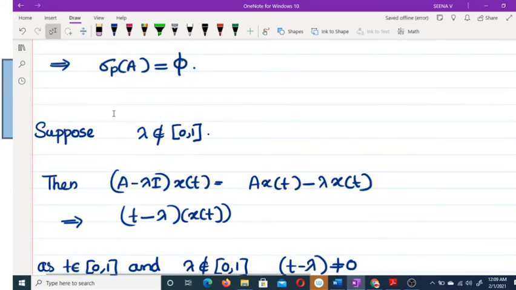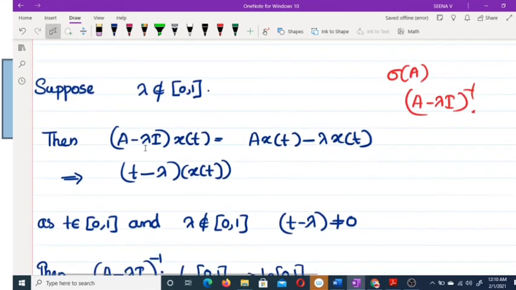So for finding σ(A), our next aim is finding the spectrum of A. Sigma of A means we have to check whether A − λI is invertible, for which λ. Suppose λ does not belong to [0,1]. Then (A − λ)x(t) = Ax(t) − λx(t), which equals (t − λ)x(t). As λ does not belong to [0,1] and t belongs to [0,1], t − λ is never equal to 0.